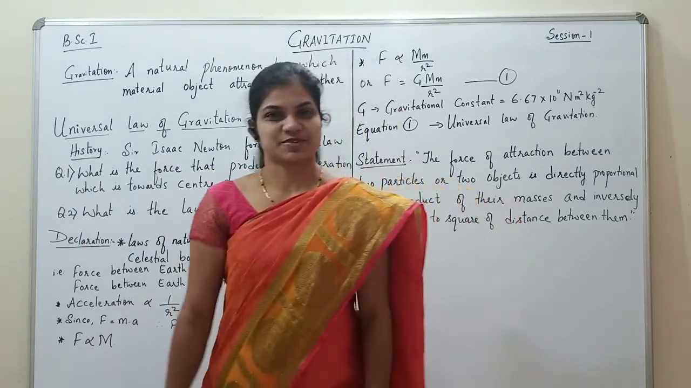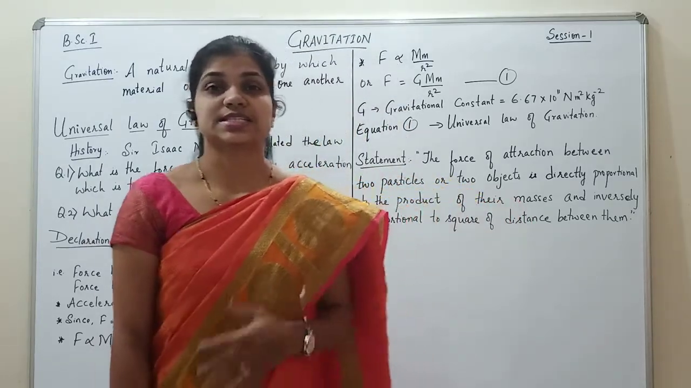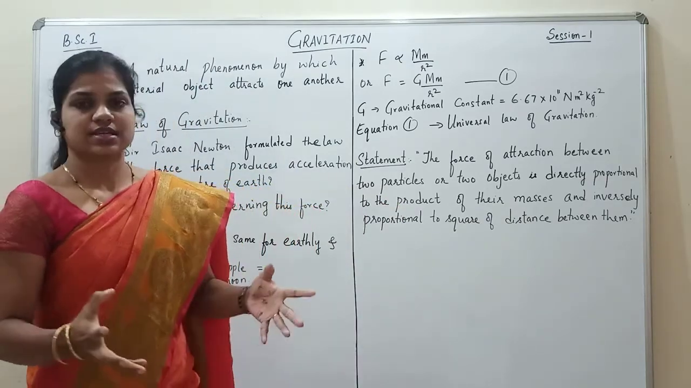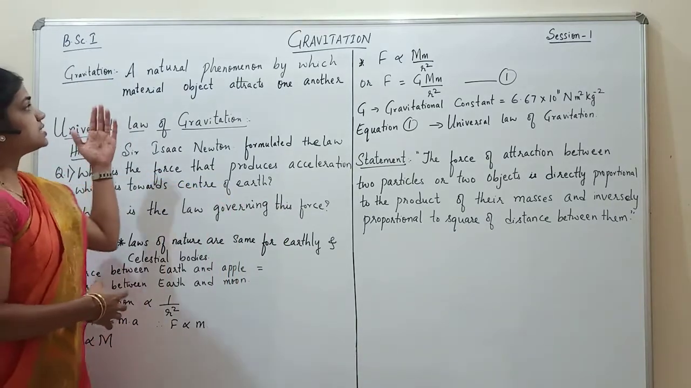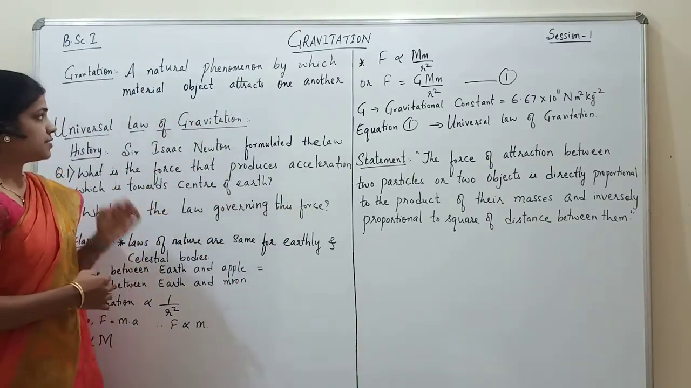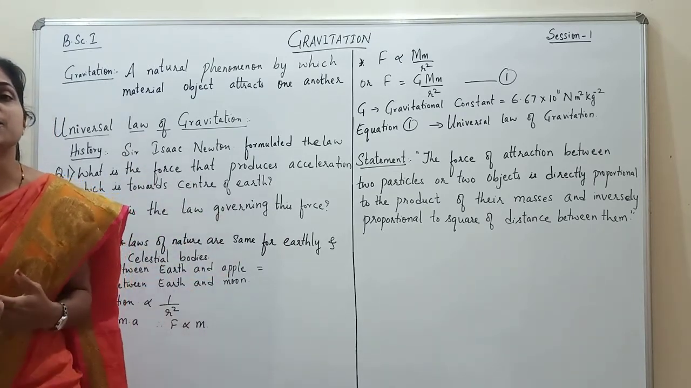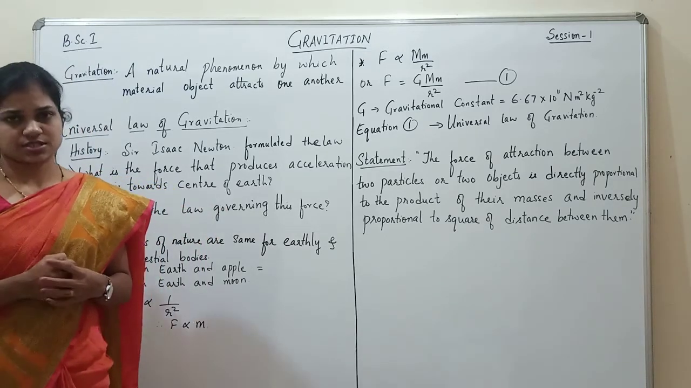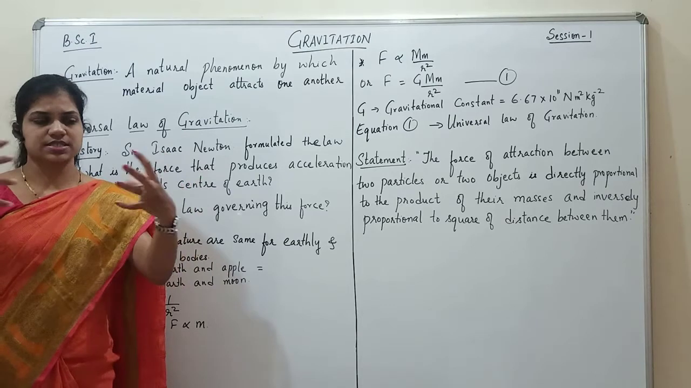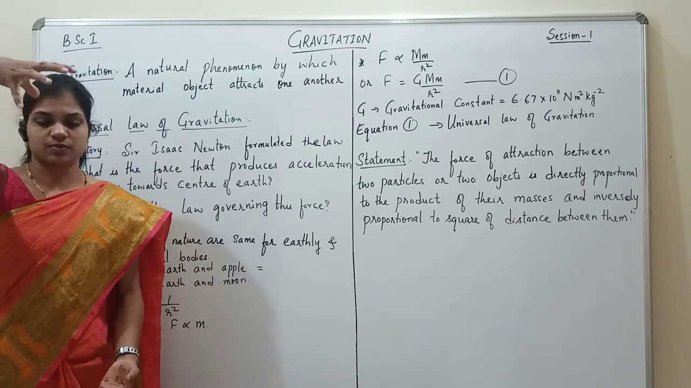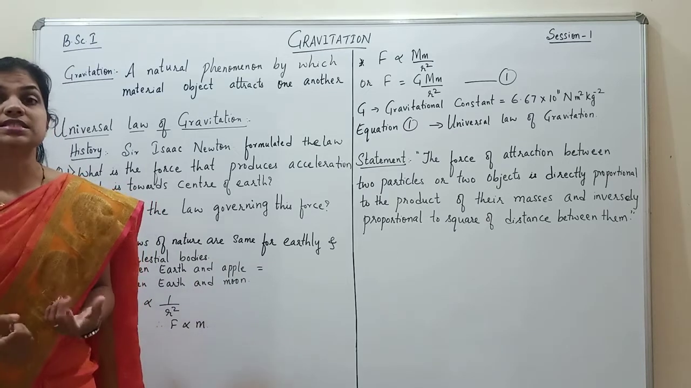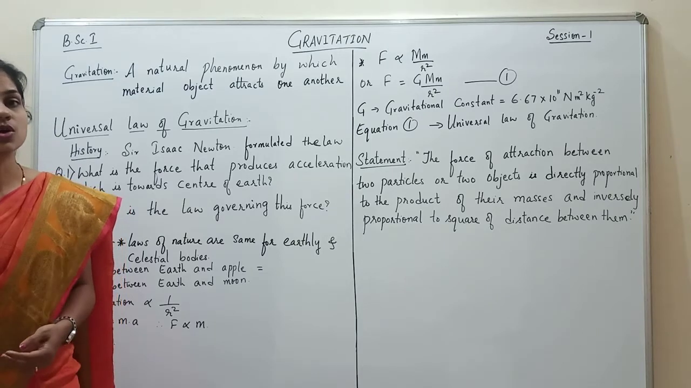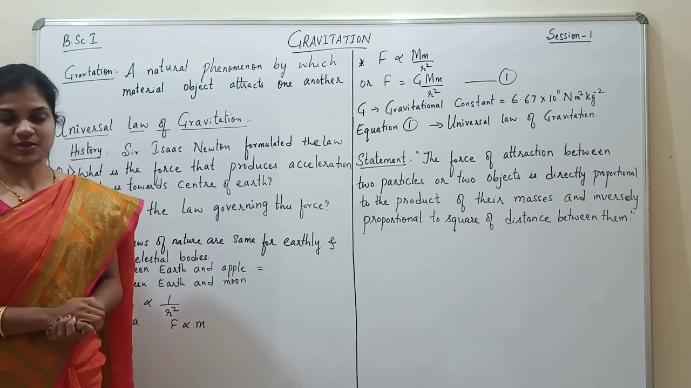Welcome to session 1, chapter Gravitation. From our school days, we have been learning what gravitation is, right? Gravitation is a natural phenomenon by which material objects attract one another. So when two bodies attract each other, or suppose I throw a ball down, the ball gets attracted towards the earth, we call it because of a natural phenomenon called gravitation, right?